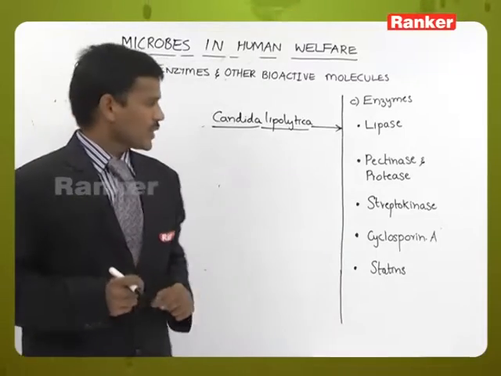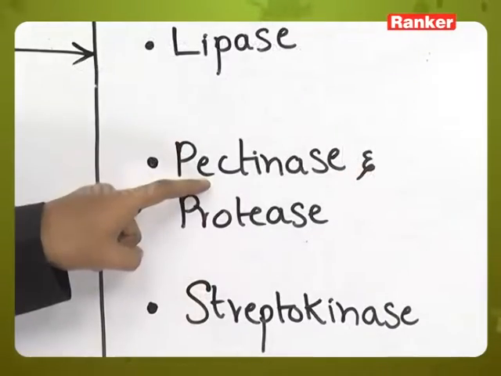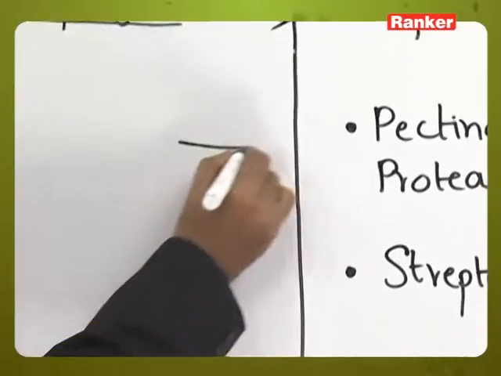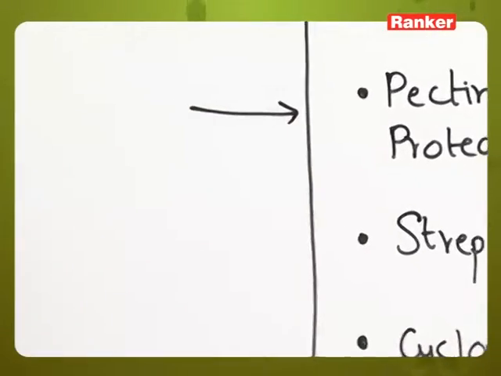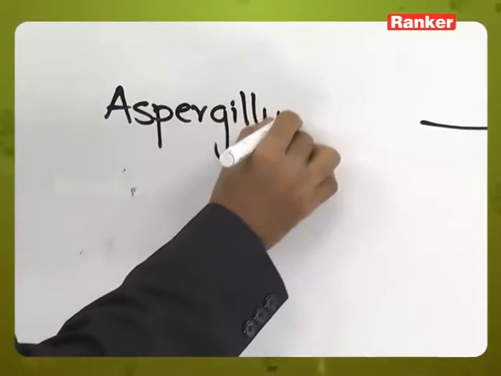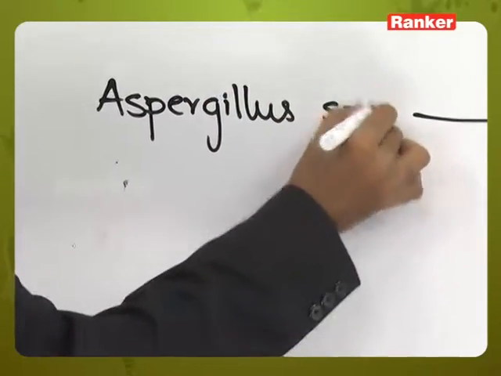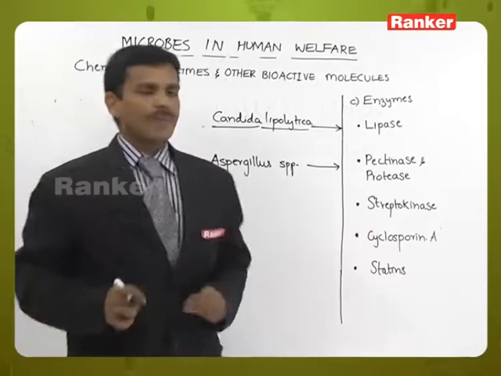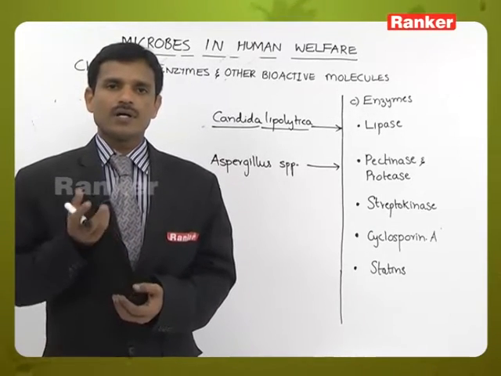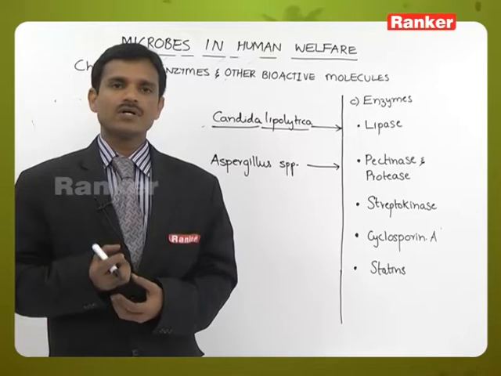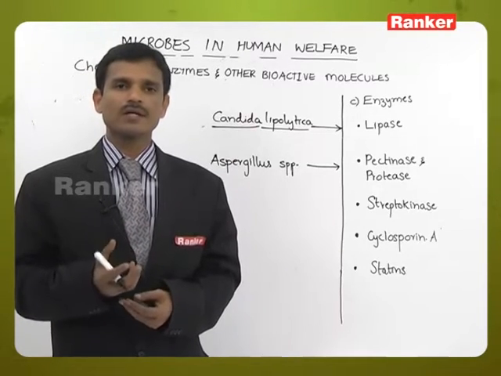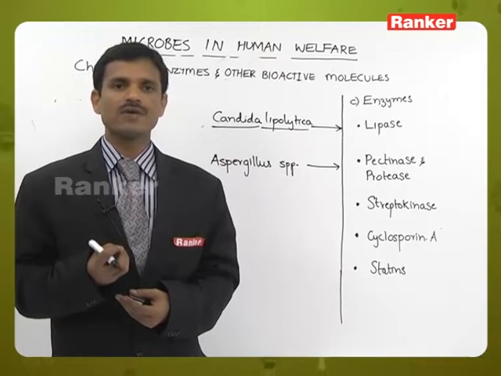Pectinase and protease are digesting the pectins and proteins. So, these are extracted from Aspergillus species. Pectinase and protease are generally used for the clarification of juices. If you see the juices in the market, in the bottles, the juices are very clear.